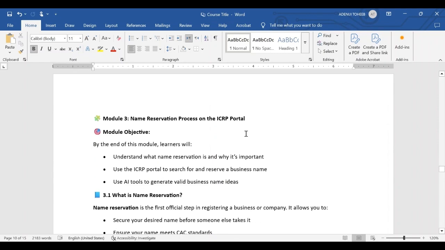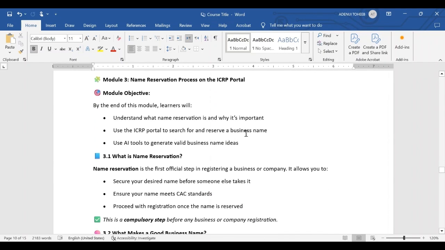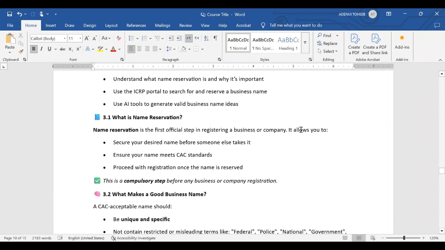What you are going to learn in this module, by the end of this module, you will be able to understand what name reservation is and why it is important, and we will be able to use the ICRP portal to search for and reserve a business name, and we'll be able to use AI to generate valid business name ideas. Firstly, what is name reservation?